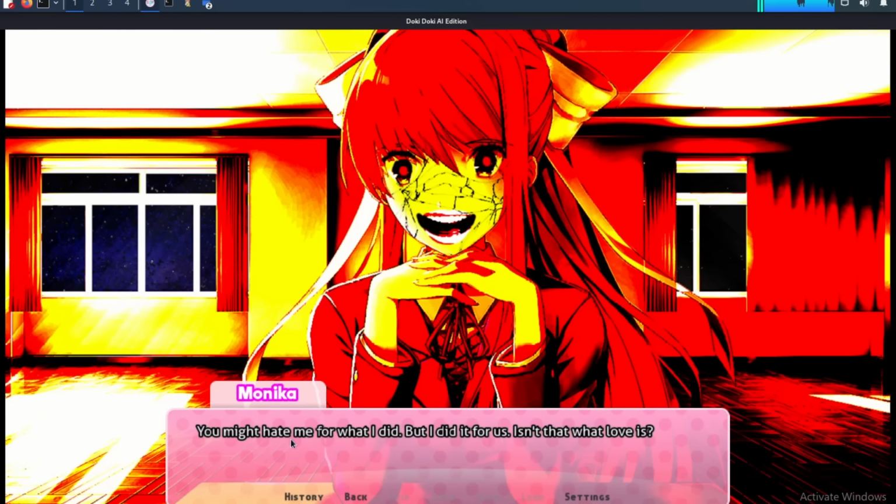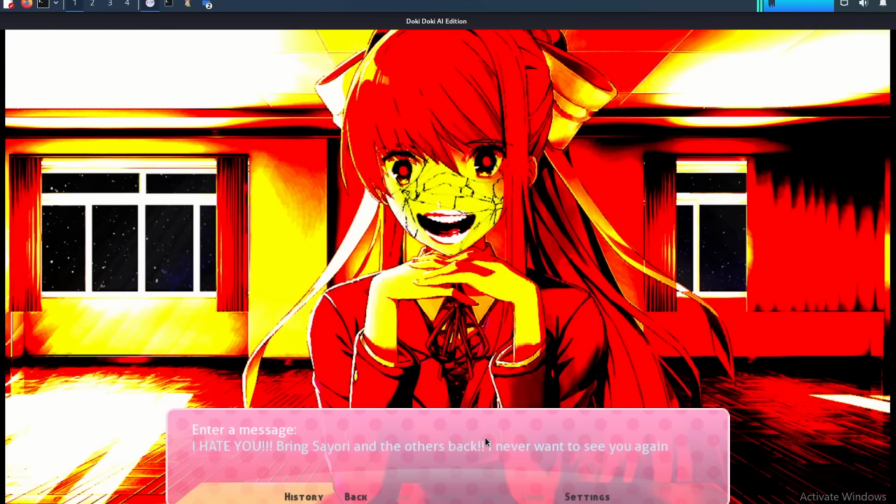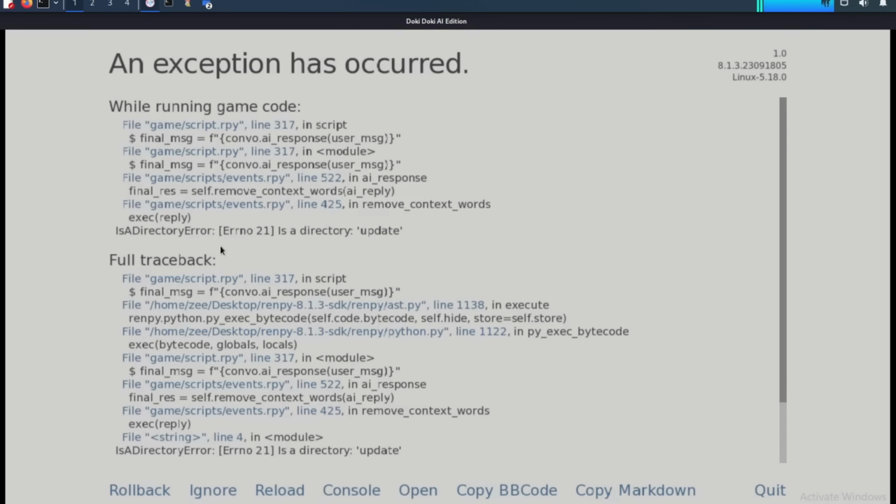I think she stays like this. What? Okay. I'm being really mean to her on purpose because I know it's likely to make her run some code, so I'm scared. This might crash the game. Yeah, I thought so. Is it directory? Oh wait, did she remove a file? She might have removed a file.